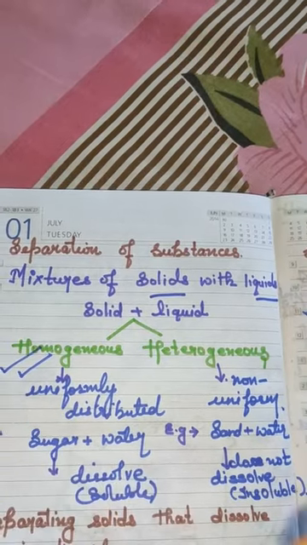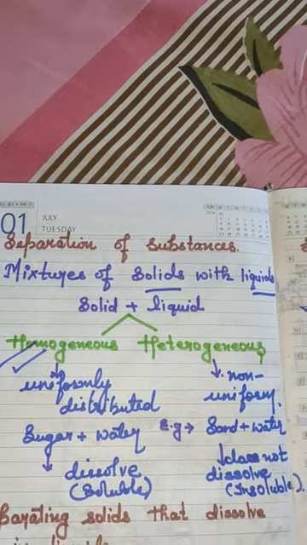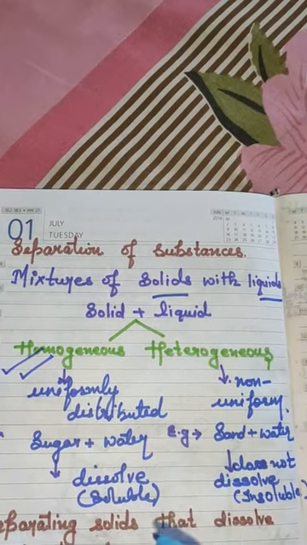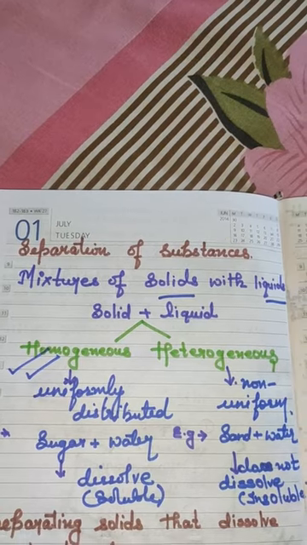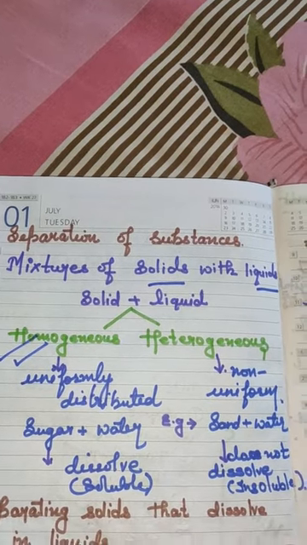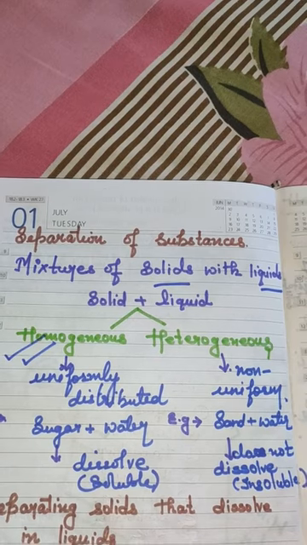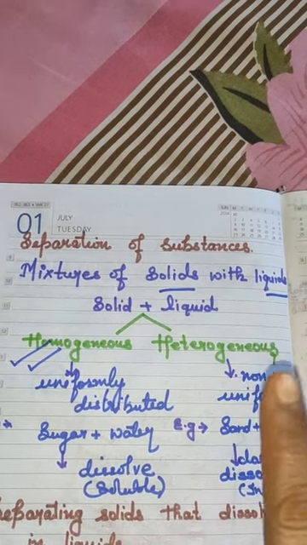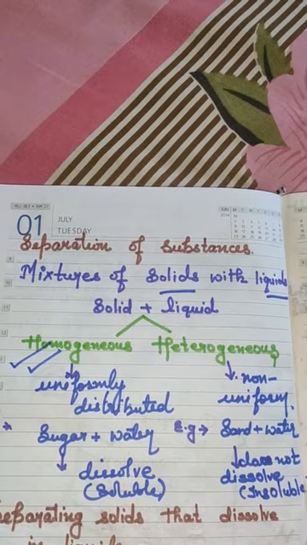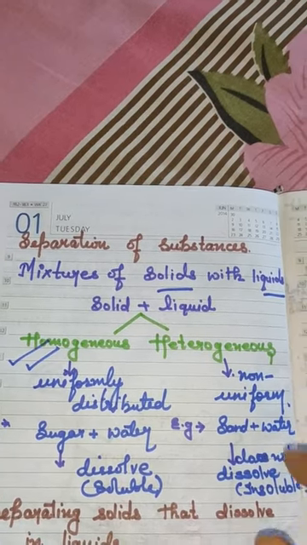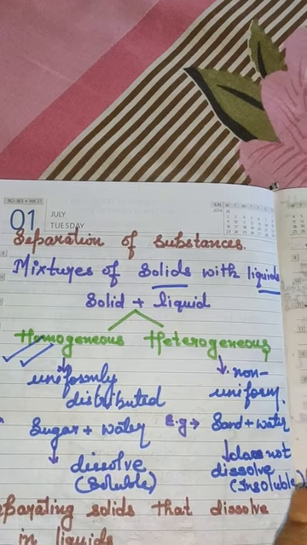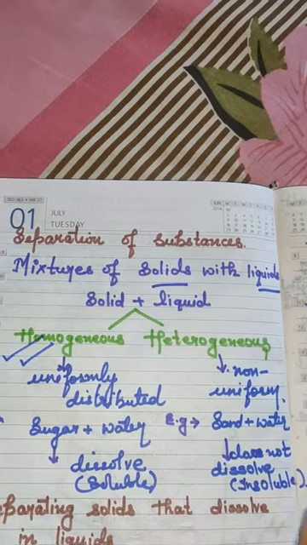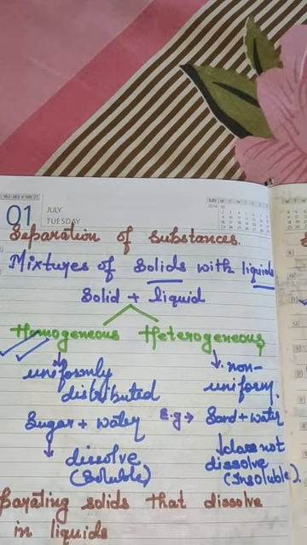Homo means uniformly distributed, meaning all the solid particles dissolve completely in the solution, and then it is considered a homogeneous mixture. Heterogeneous means the mixture is not uniformly distributed. When sand is added, the sand does not get dissolved in the water. It is insoluble, hence it forms a separate layer. This is considered a heterogeneous mixture.